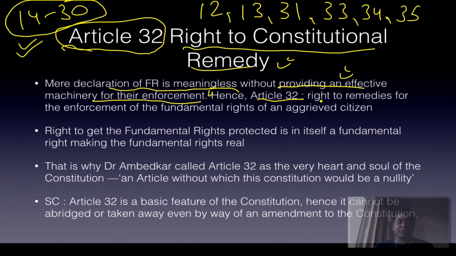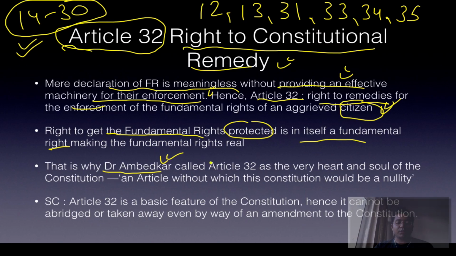So Article 32 is the right to remedies for the enforcement of fundamental rights of an aggrieved citizen. Just remember this word, citizen. So the right to get the fundamental rights protected is itself a fundamental right. Are you getting? It's like double protection provided to you. If you go to the Supreme Court under Article 32, the Supreme Court cannot refuse if your fundamental right is violated. However, if you go to the High Court under Article 226, the High Court has a discretion whether to entertain or not. That is why fundamental rights are totally defended by the Supreme Court, not the High Court.